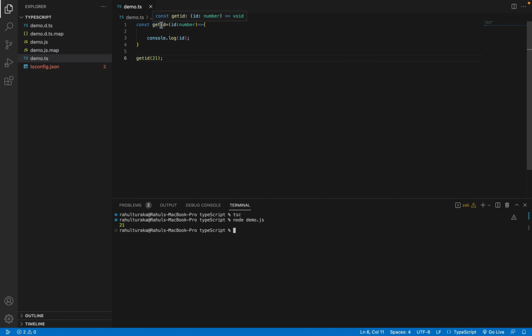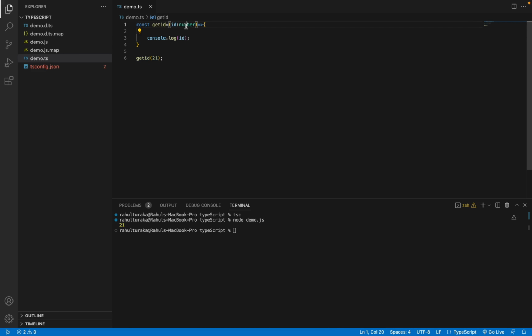Now, in some cases, an ID can even be a string. Let's say the employee IDs. Sometimes employee IDs can be entirely numbers, or sometimes employee IDs can even be strings. So in that case, we don't know what the value would be. It can be either a number or a string. So in those cases, we use this concept called unions. So this particular ID can be a number or a string.